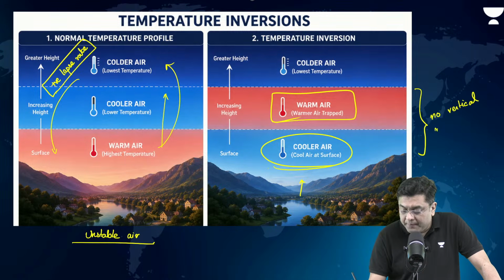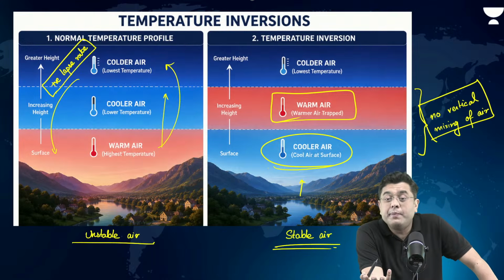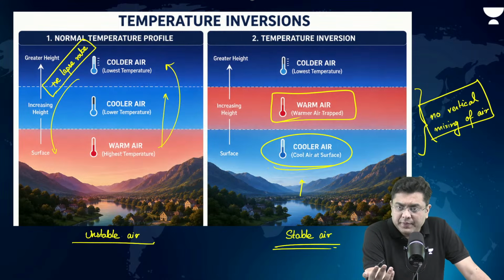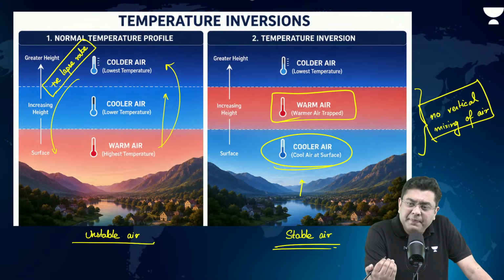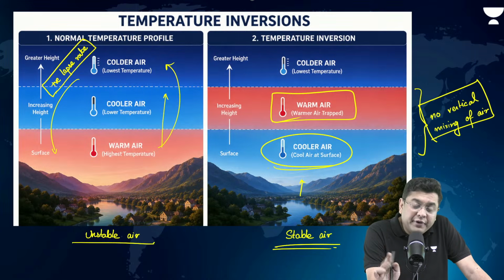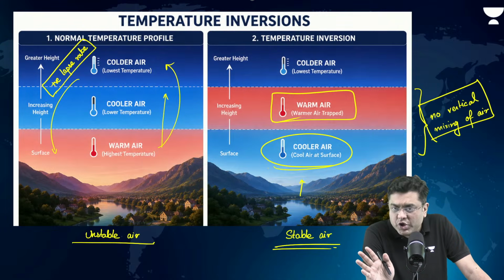This is what is referred to as the condition of stable air. This is the reverse of the normal conditions. So, when the temperature change with altitude reverts from normalcy, that is known as inversion of temperature.